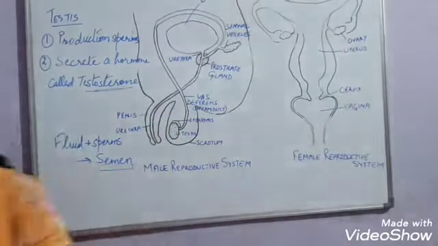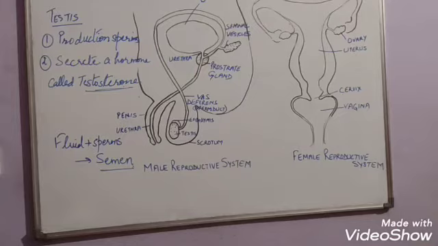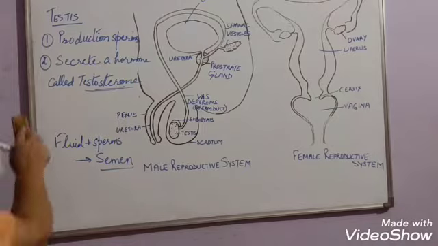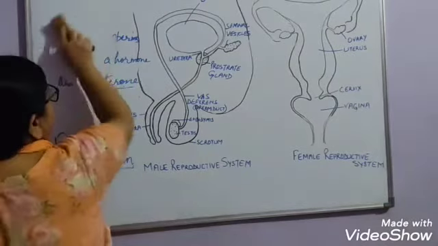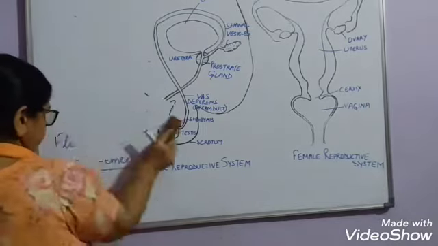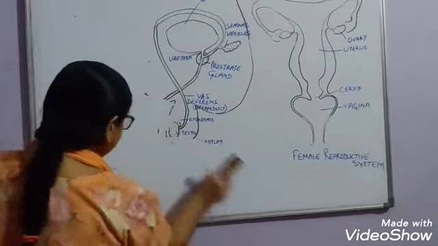Now, we come to the female reproductive organs. Let's rub this. It will become easy for you to understand.